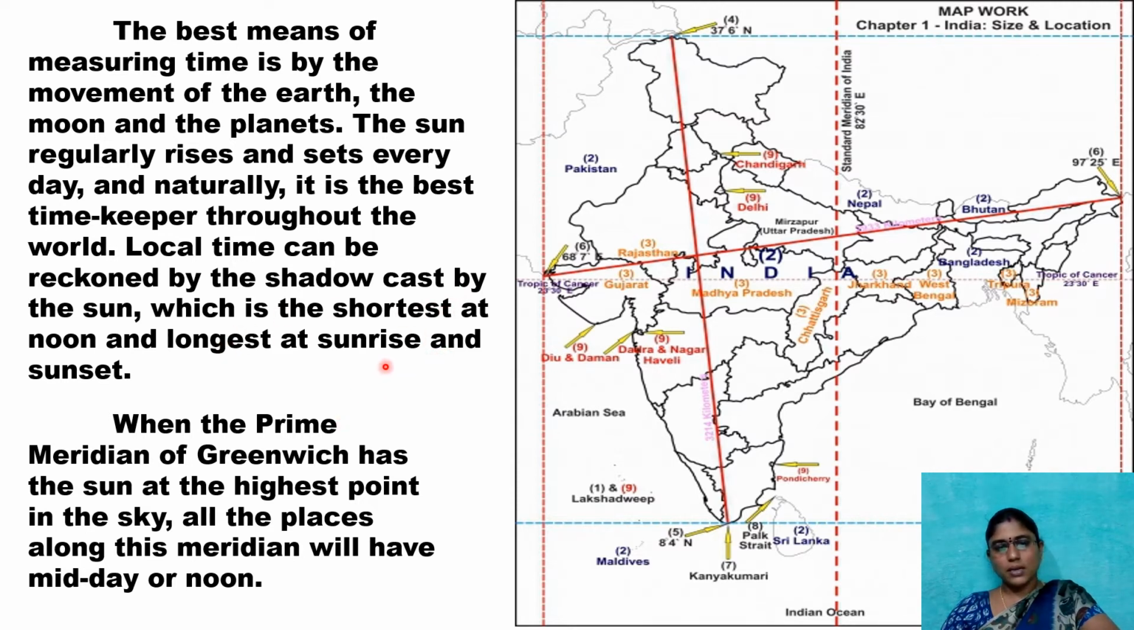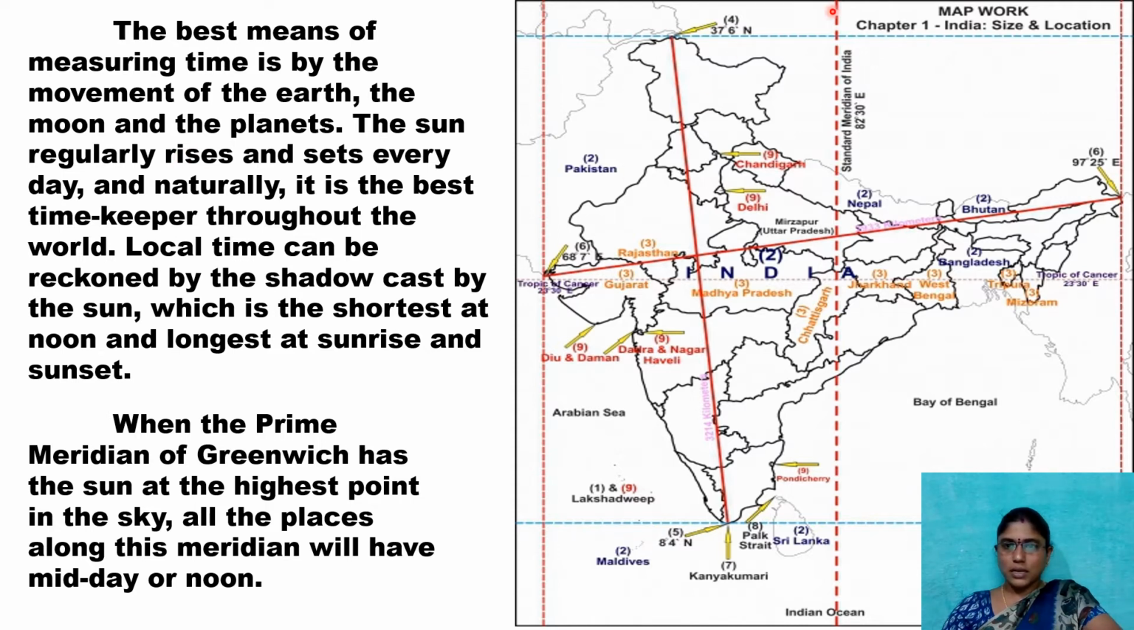When the sun is at the highest point in the sky over the prime meridian of Greenwich, all the places along this meridian will have midday or noon. Just now I explained that one, 12 noon. So the rest of the eastern places are ahead and the rest of the western places are lagging.